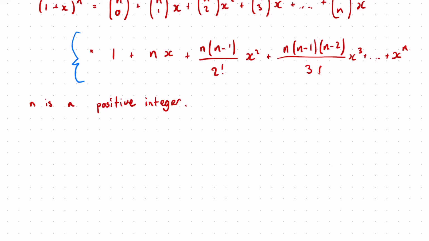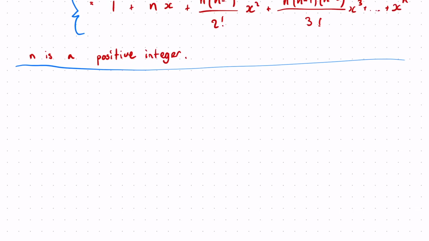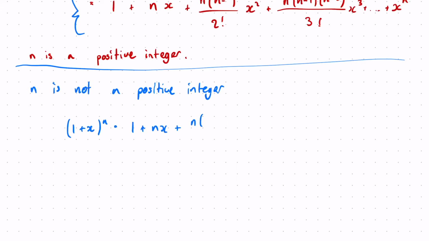So when n is not a positive integer, then (1 plus x) to the n can be written as 1 plus nx plus n(n minus 1) over 2 factorial x squared plus n(n minus 1)(n minus 2) over 3 factorial x cubed, and so on and so forth, infinitely. Okay, so there's no terminating x to the n.